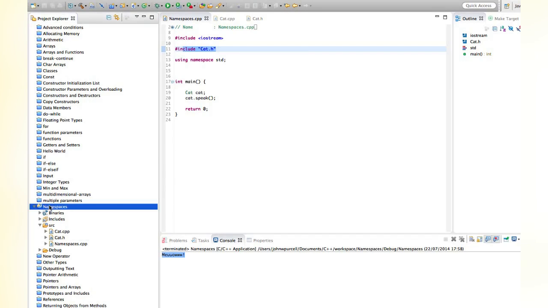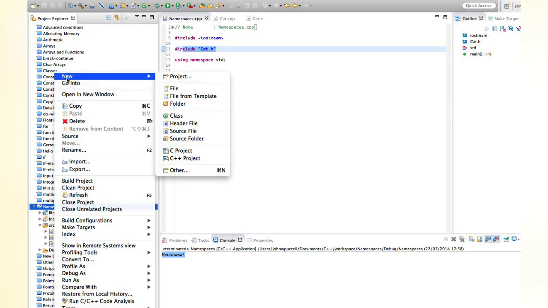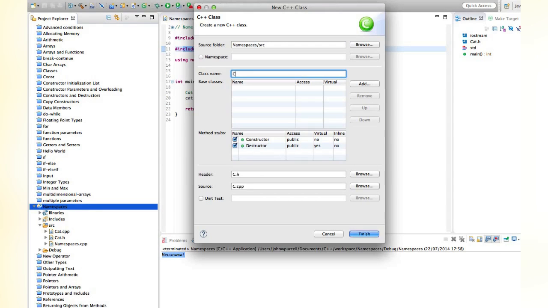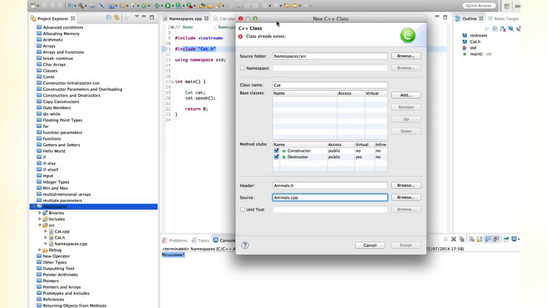So let's see how that works. I'm going to right click my project, and let's create a new class, and I'm going to call it cat again. But I'm going to put it in a different file so that we don't have a clash with the file names, because I'm putting all my files in one folder here, which you don't have to do, but I am doing. Let's call this animals.h, and the source file can be animals.cpp, but again it's a class called cat. And it says class already exists, so it won't even let me define it,